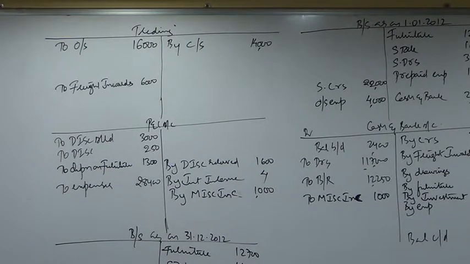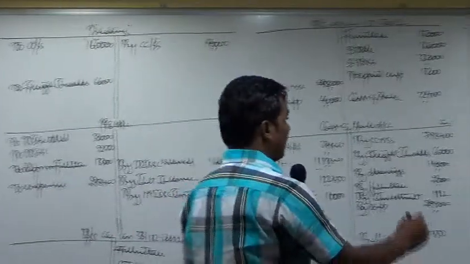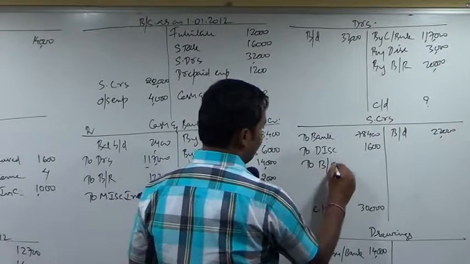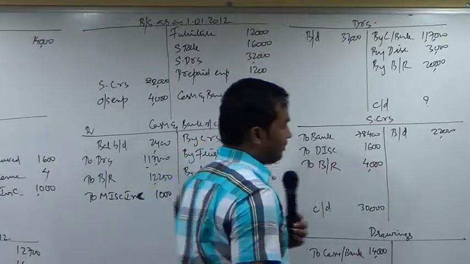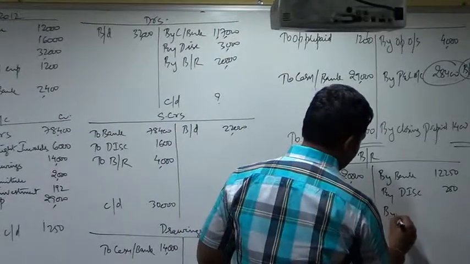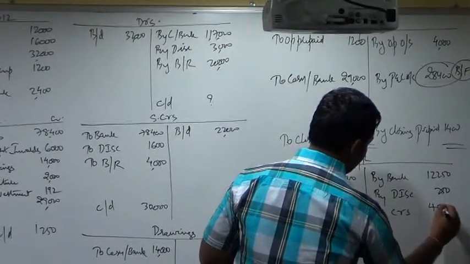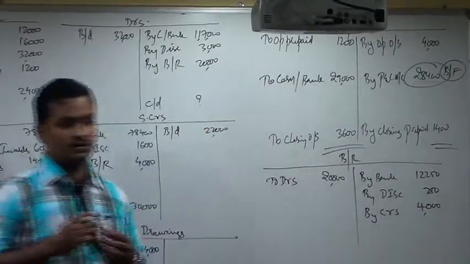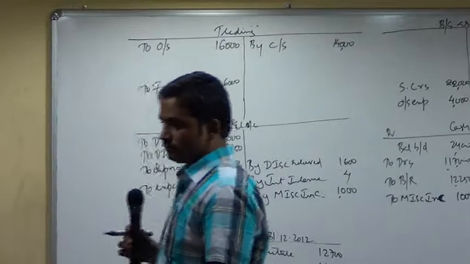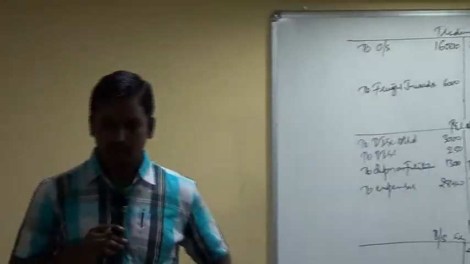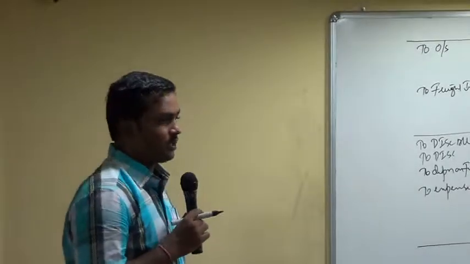Next, of these, bills of exchange for 4,000 were endorsed in favor of creditors. Out of these 20,000 worth of bills, 4,000 worth of bills were endorsed to a creditor. What is the entry when you endorse bills to a creditor? Creditor account debit to bills receivable. So creditor account will be debited, and bills receivable account will be credited by creditor, 4,000.